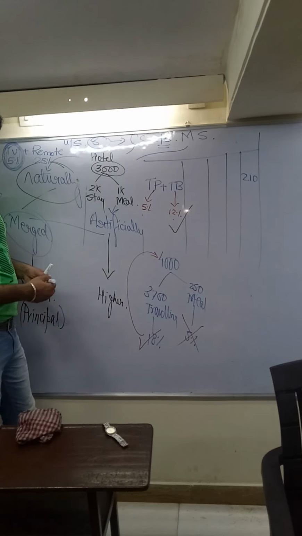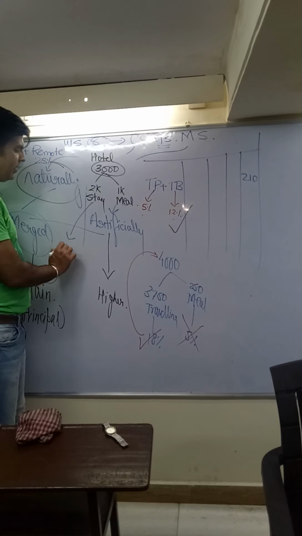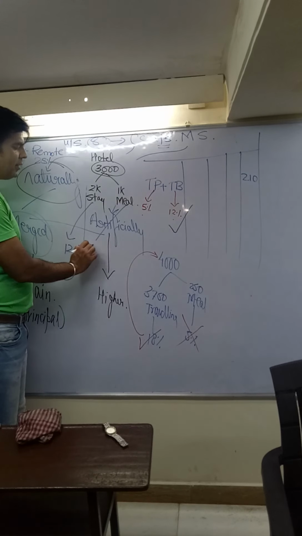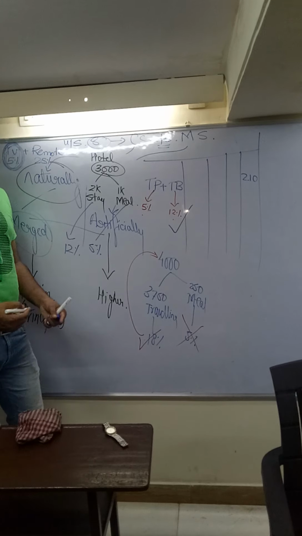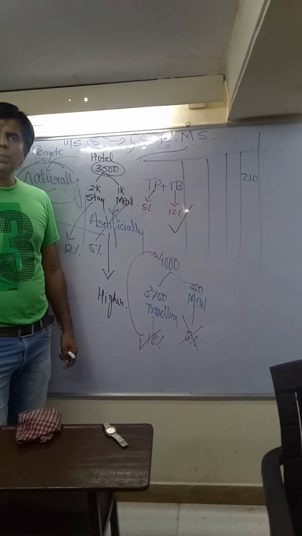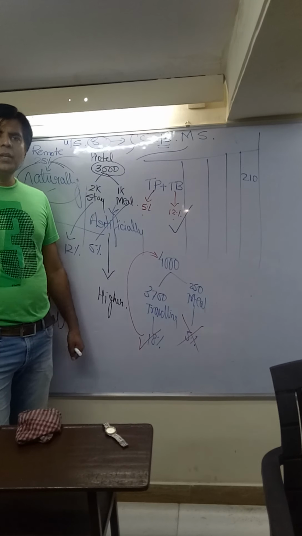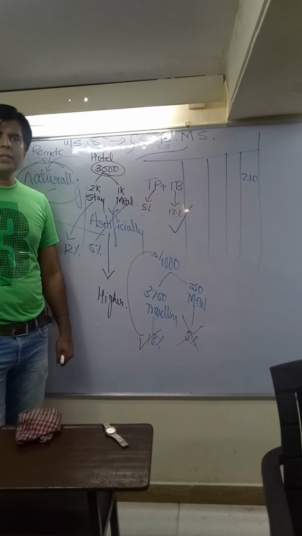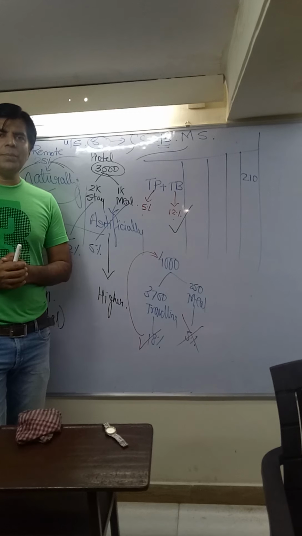So tell me, for a stay, suppose in that hotel the GST rate is 12%, but for food and meals, suppose the GST rate is 5%. So what rate of GST must be applicable there? Is it to be charged separately? No, not possible. You can't do such bifurcation. That hotel is not going to show such bifurcation. So in that case, what rate of GST will be applicable?